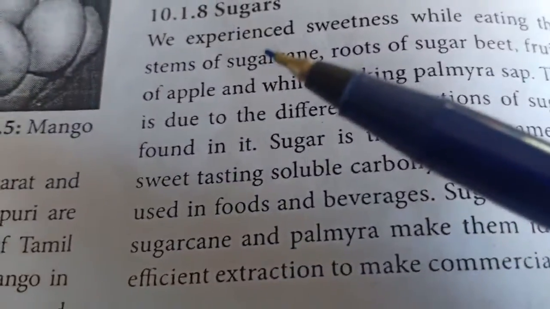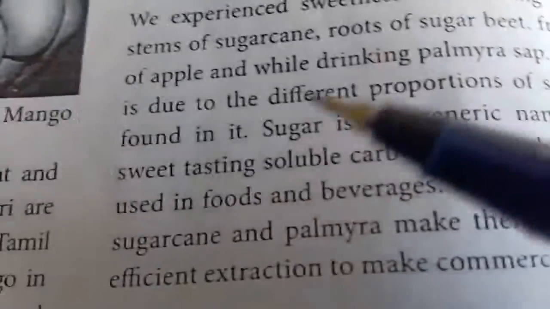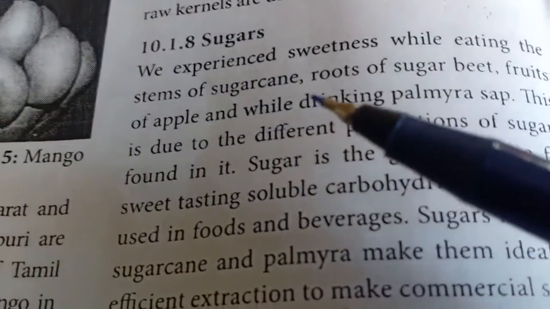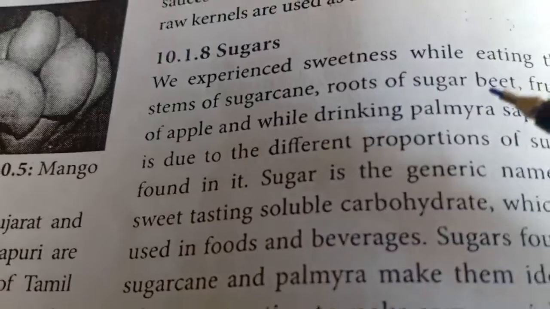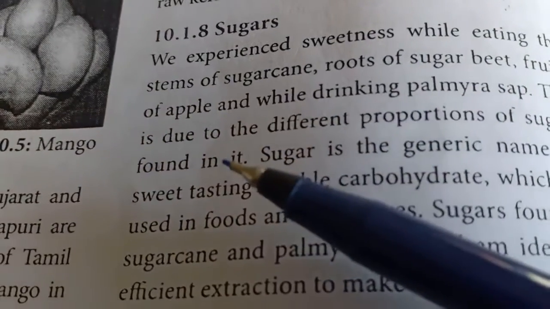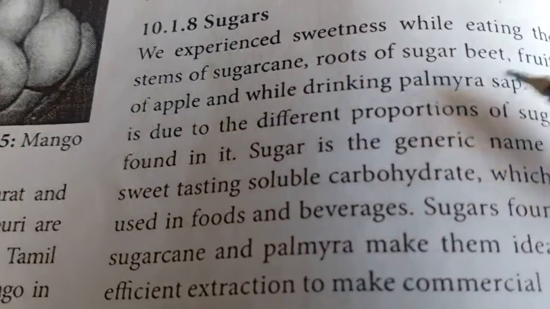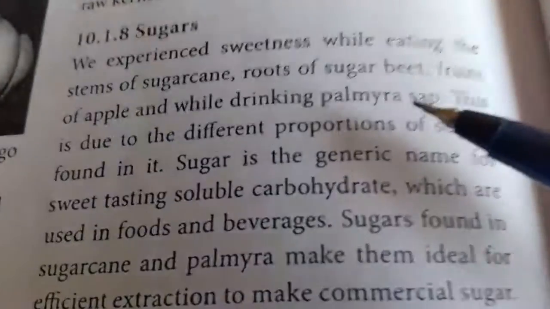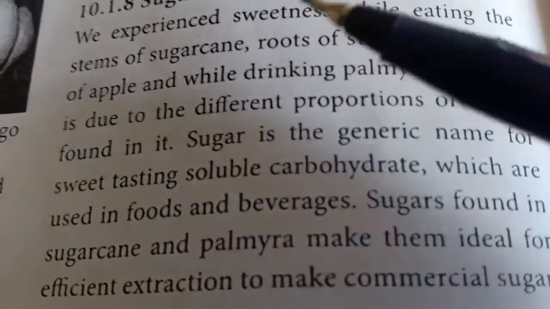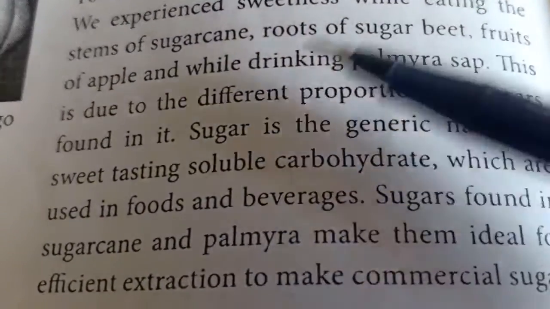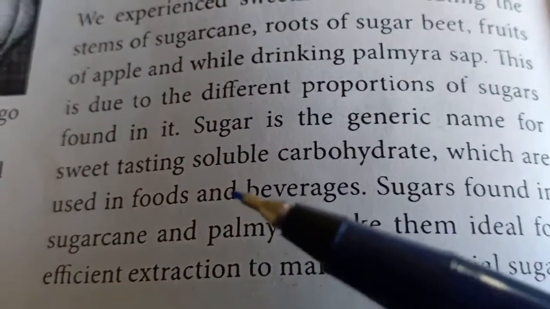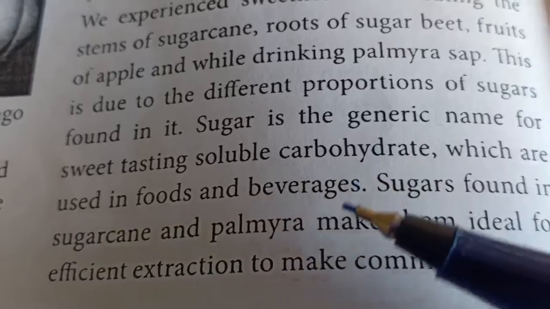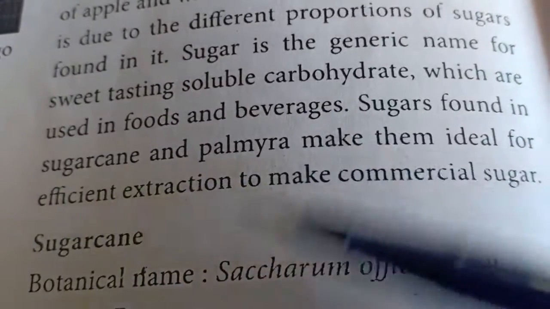The eighth topic is sugar, the sweetening substance. Sugar is taken from the stem of sugar cane, roots of sugar beet and fruits of apple. And while drinking palmyra sap, we can take it from the palmyra sap. So these are the various components which give us the sugar. Sugar is a soluble carbohydrate and is found in these things.